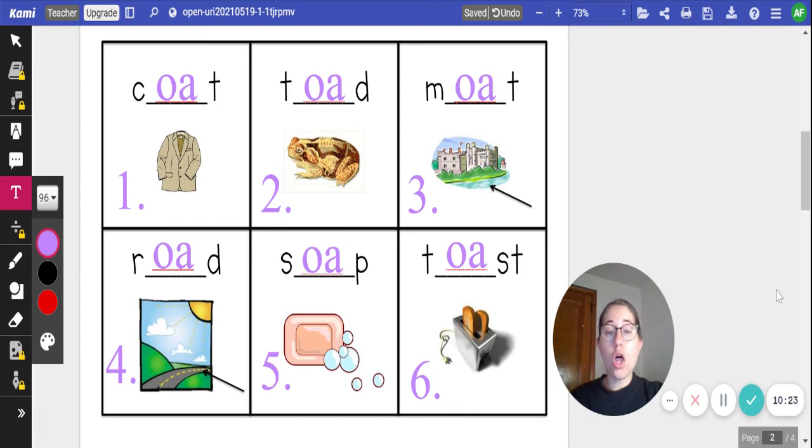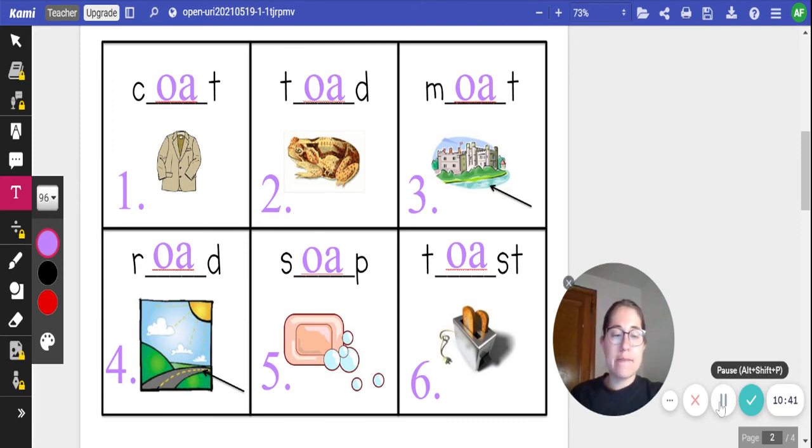All right, and these were all OA words. So we have coat, toad, moat, road, soap, and toast. They were all spelled with an OA to make the long O sound. If you did not get any of those copied down, go ahead and do so now before we move on